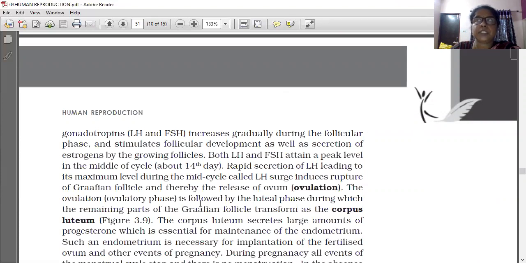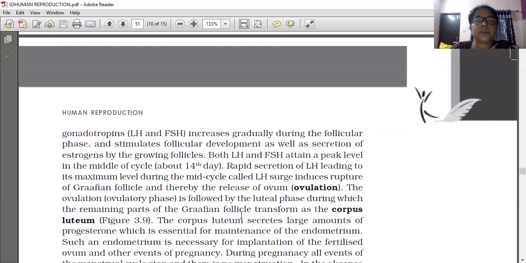In the ovulation phase, the ovum is secreted from the ovary; that is called the ovulatory phase. When the ovum is released from the ovary on the 14th day, the maximum amount of LH and FSH is present. That phase is called the ovulatory phase, and it is followed by the next phase, the luteal phase.